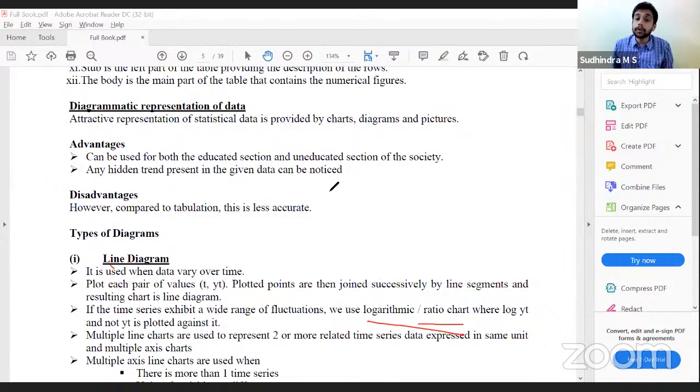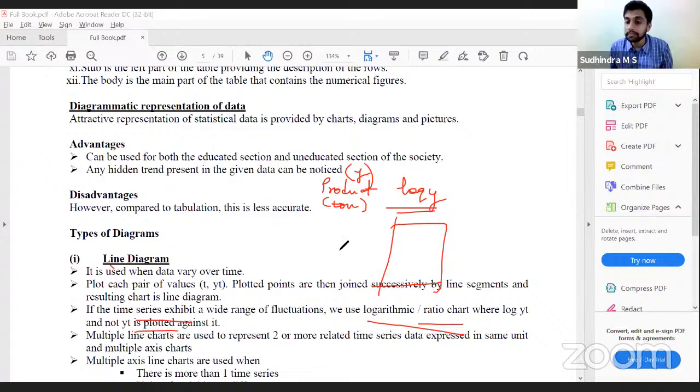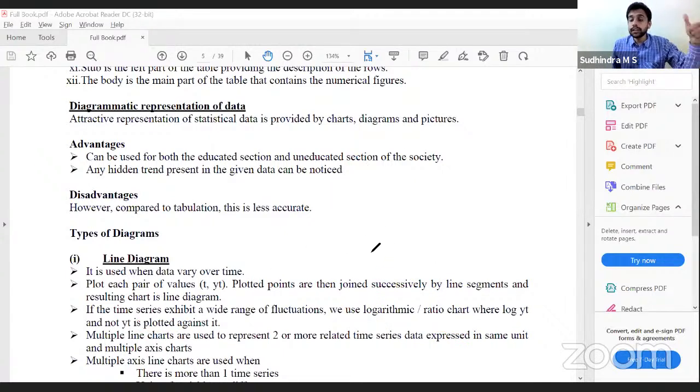We convert the production units, which we have in tons, into log. So if we call this y, we convert it into log, then plot this log value in the line chart. That would be our line diagram. When there is a wide range of fluctuations, we go with logarithmic charts.